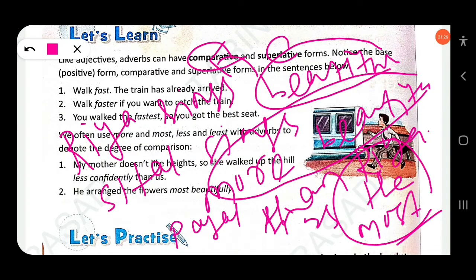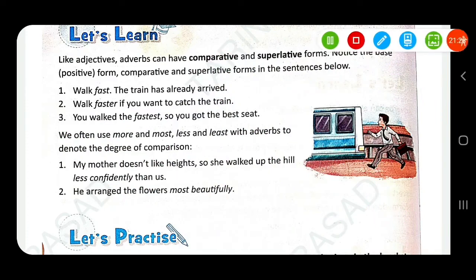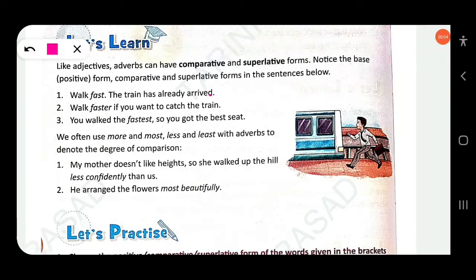Clear? Here, walk fast. The faster train has already arrived. Here it is the positive degree; no comparison is made. Walk faster if you want to catch the train. Here it is the comparative degree. You walked the fastest. Here the definite article is used before the adverb fastest.